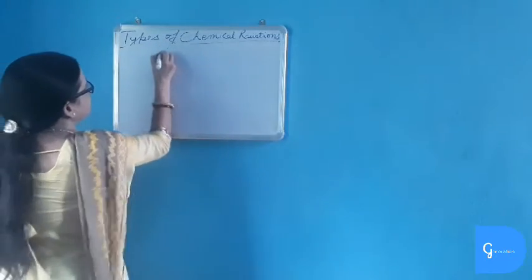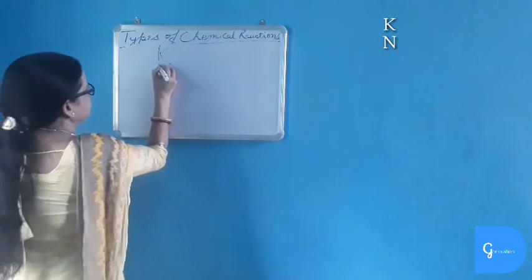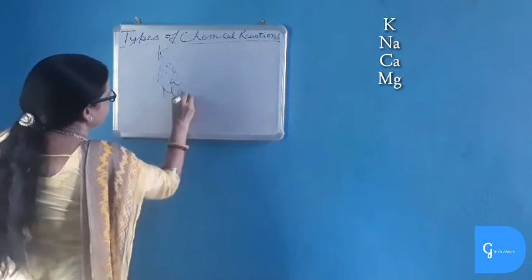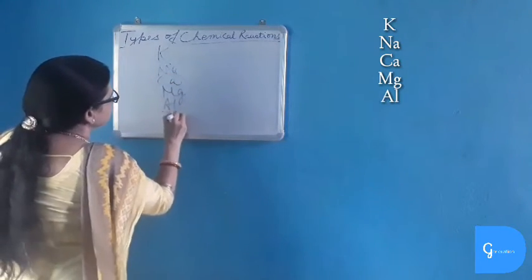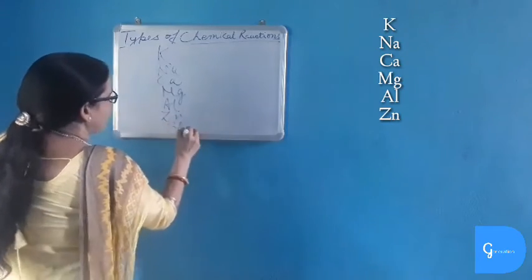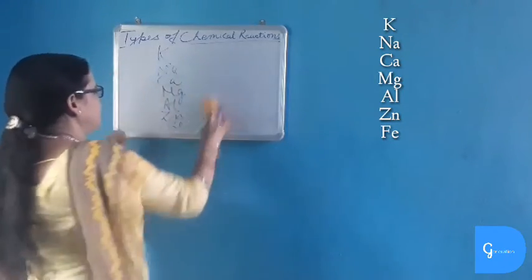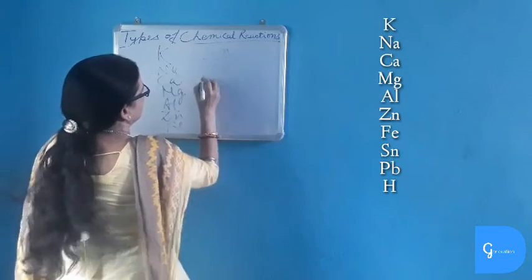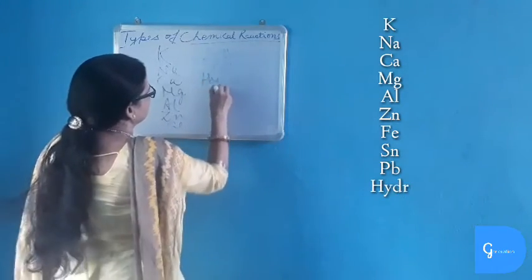The most reactive metal is potassium, then sodium, calcium, magnesium, aluminium, zinc, iron, then tin, then lead, then comes hydrogen.